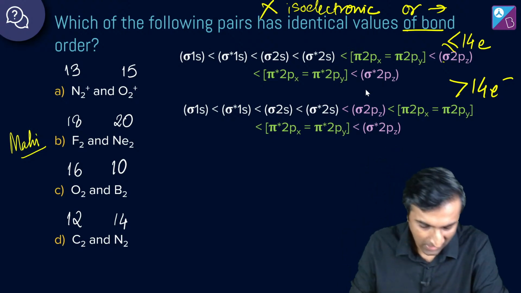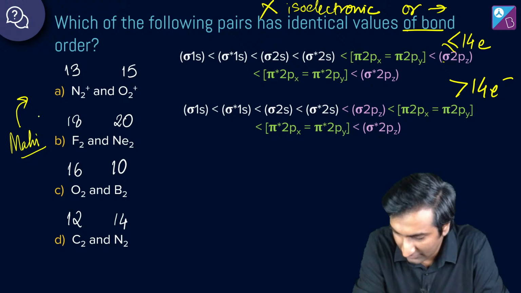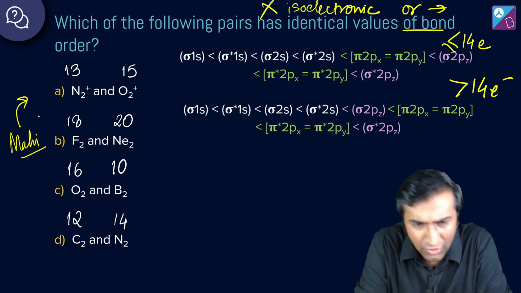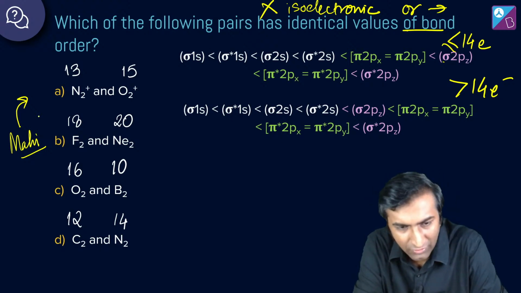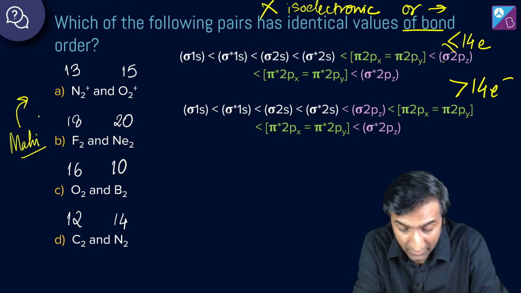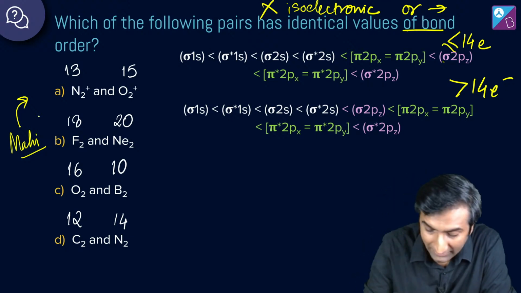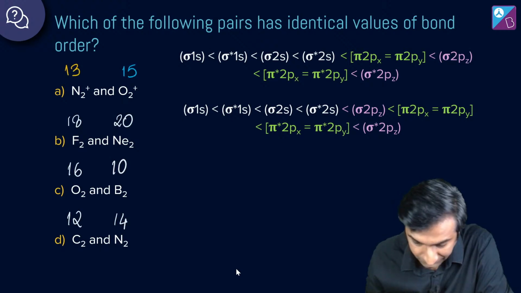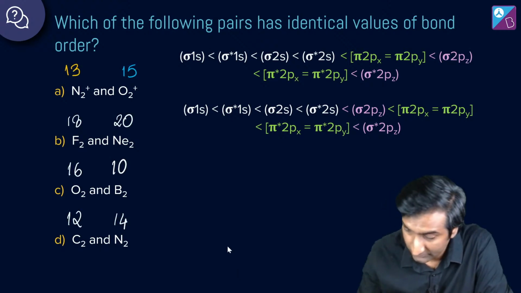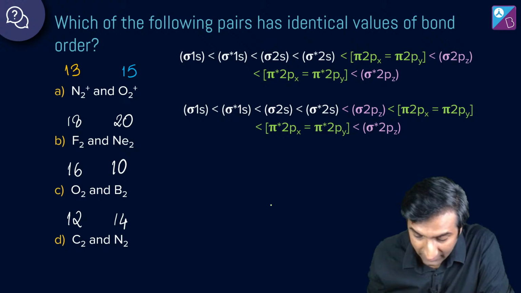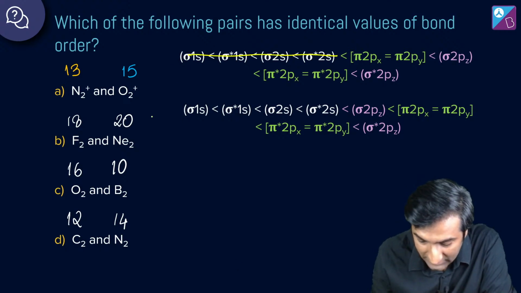Mahi saying A. Okay, Mahi, A को लॉक करते हैं. चलो A को एक्सप्लोर करते हैं. While you guys try out these options. और कोई है ट्राई आउट कर रहा है? 13 और 15. Okay, let me make them two different colors. Okay, 13 और 15. So 13 हो जाएंगे, 8 तो हो गए कैंसिल आउट.